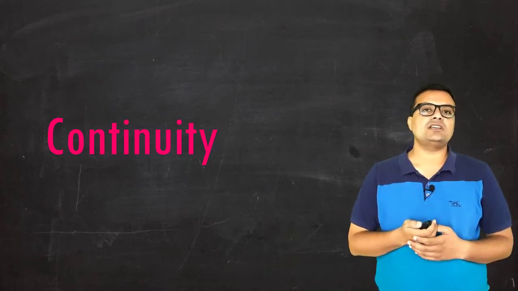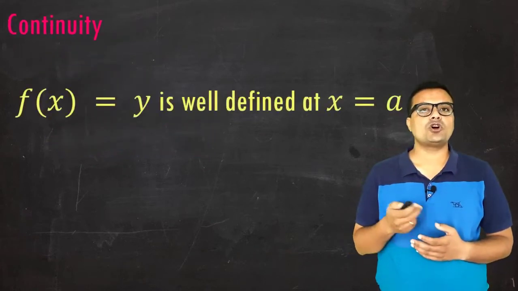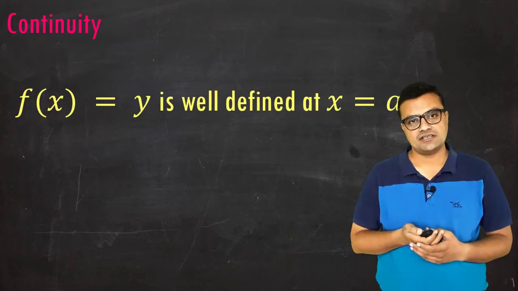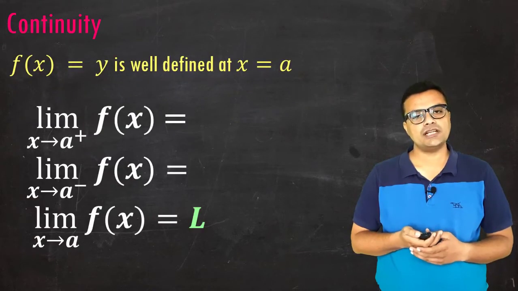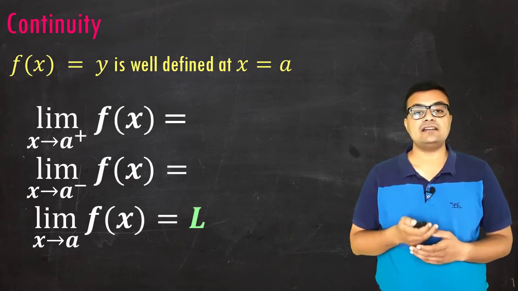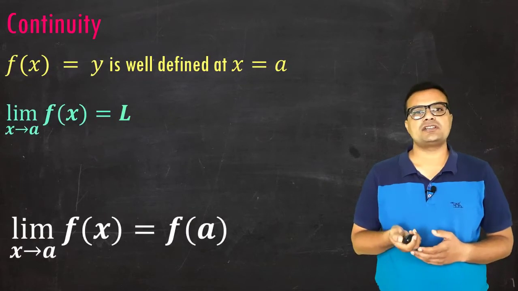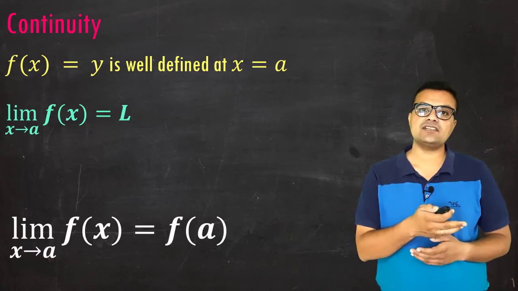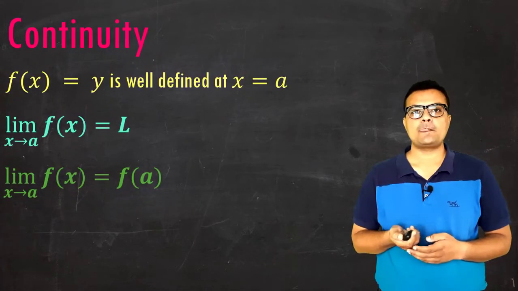To understand the extension of limit, we are going to continuity. Now in the concept of continuity, we have three fundamental conditions. The first condition is that the function f of x equal to y must be well defined at point x equal to a. The second condition is that the limit must exist and it is equal to L. And finally, the third condition is that both of these previous conditions are equal. That means the limit exists as well as is equal to the function's value at point x equal to a.